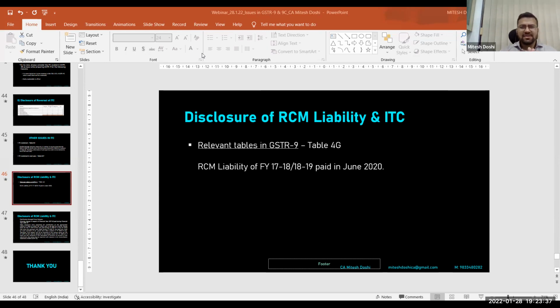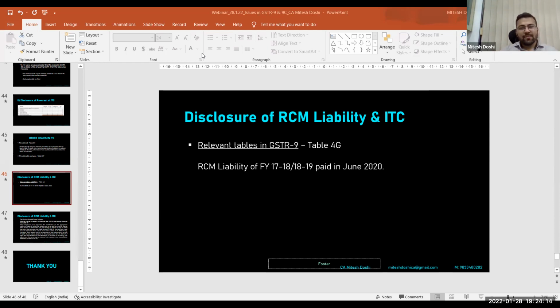I'll just give you a brief. So basically, Rule 36, sub-rule 4. We have seen many judgments previously also that ultimately a rule gets its power from the statute. So the statute, the act, is the parent, and the rules are the subordinate legislation. So when there is no power to prescribe anything in the act, can a condition prescribed in Rule 36 be binding on each taxpayer or the department? In my view, that is not valid to that extent.